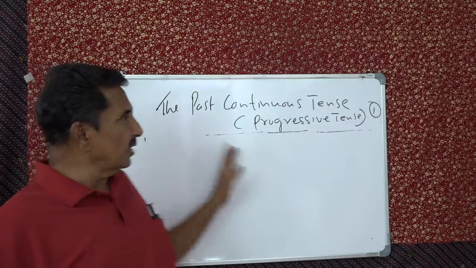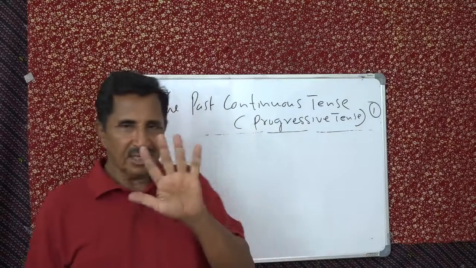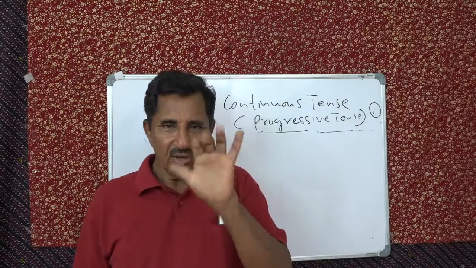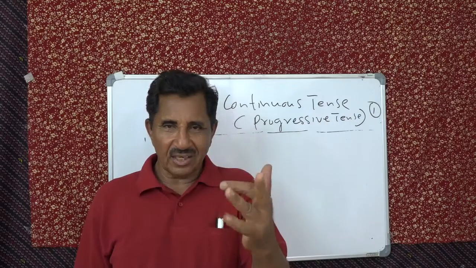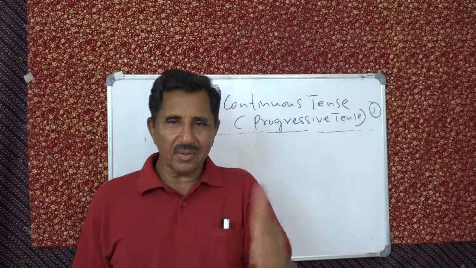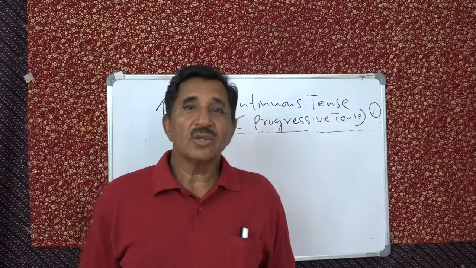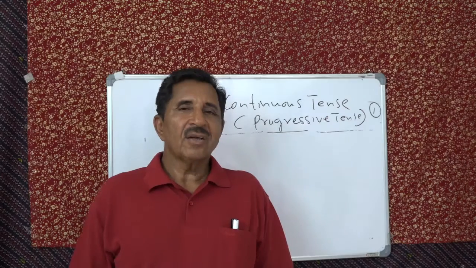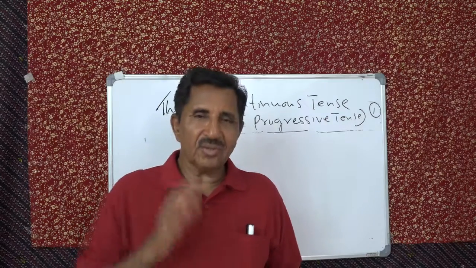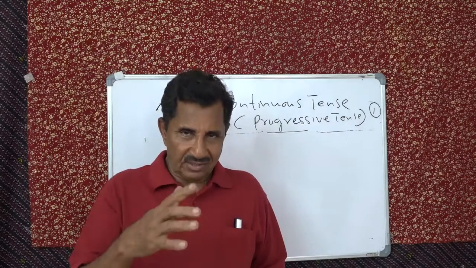So past continuous tense. 6 points for any tense. One is the form, second is distribution, third is the negative, fourth is yes or no question, fifth is WH question, sixth is the use of the tense. Here, the most important use of the tense is background action.